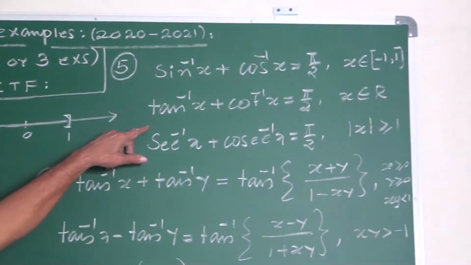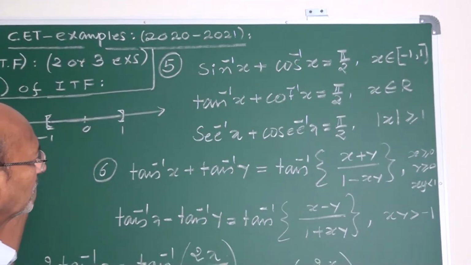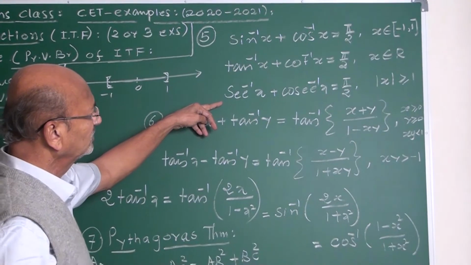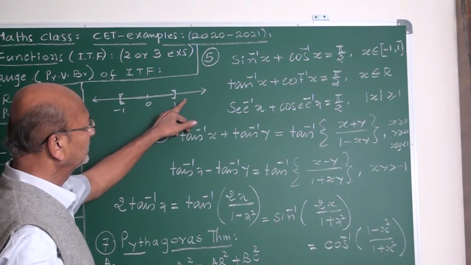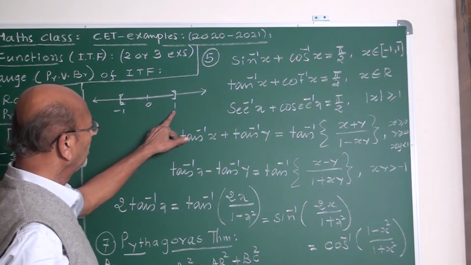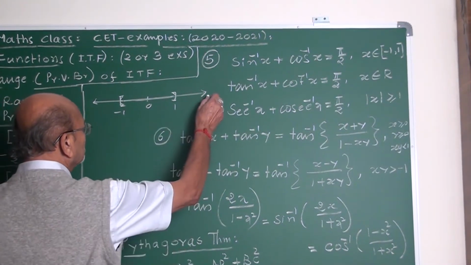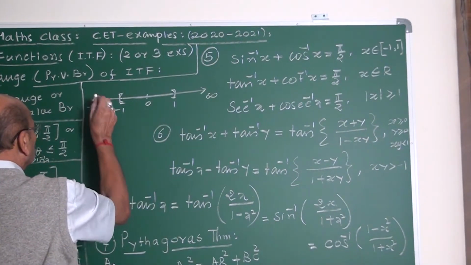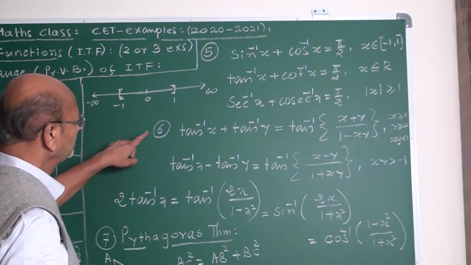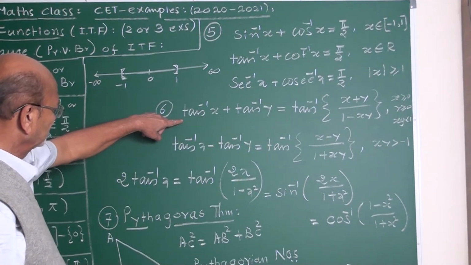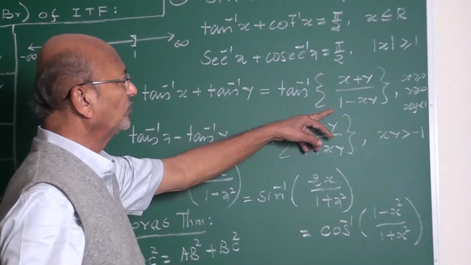Next. Tan inverse x plus cot inverse x equal to pi by 2 for all x, means the entire number line. Sec inverse x plus cosec inverse x is equal to pi by 2 for all x where x is greater or equal to 1, the closed interval 1 to infinite. This side is plus infinite, this side is minus infinite. This is the fifth property. Next, the sixth one. Tan inverse x plus tan inverse y equal to tan inverse of x plus y upon 1 minus xy.